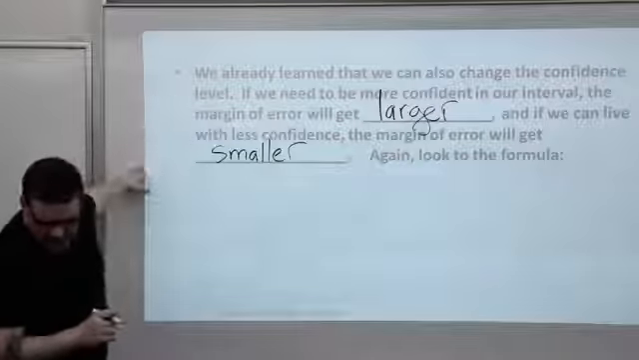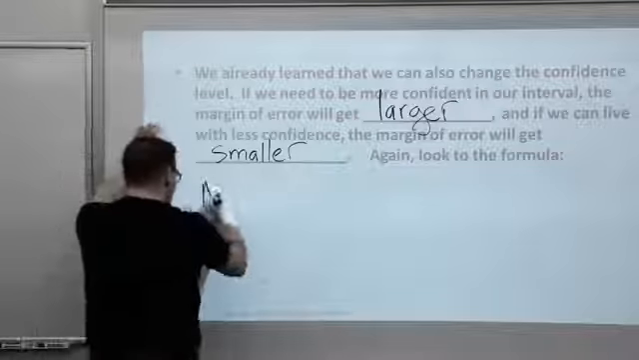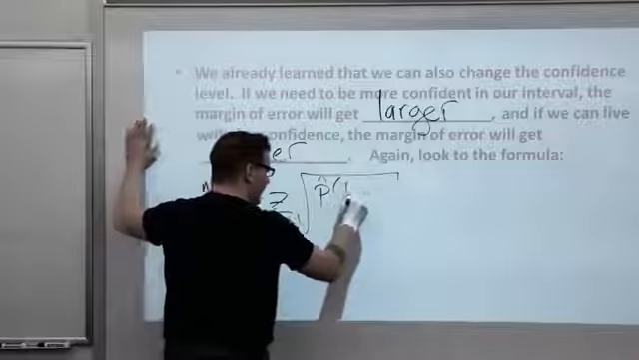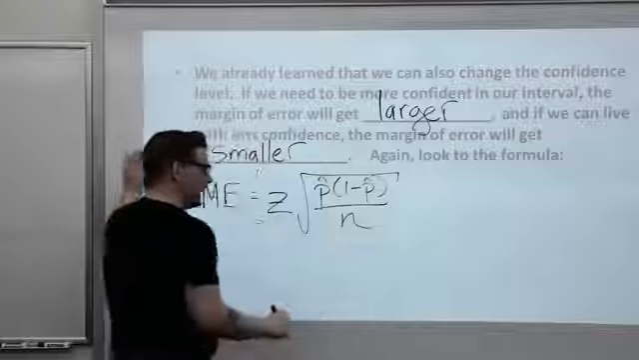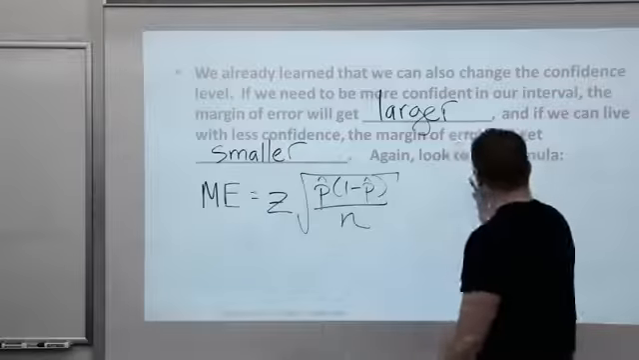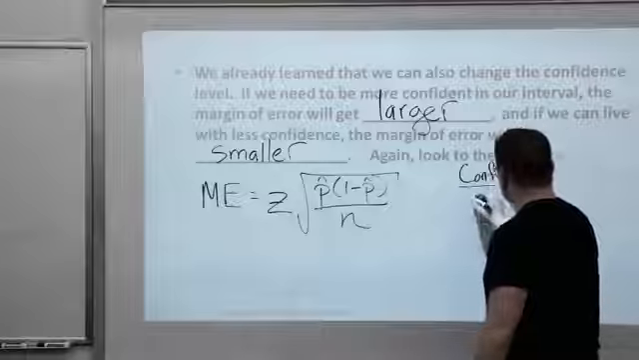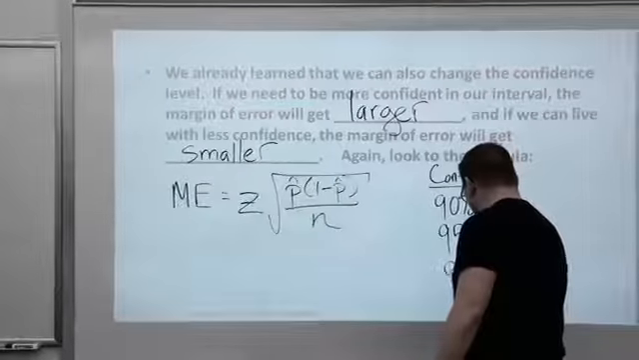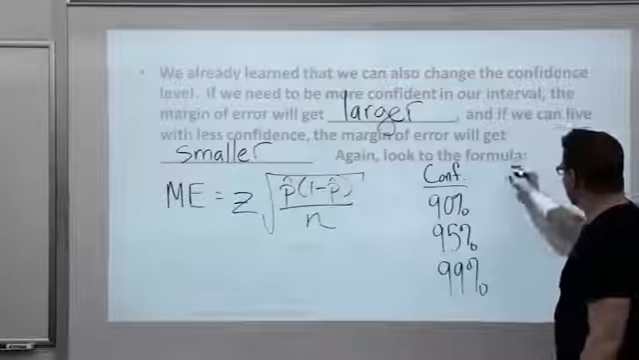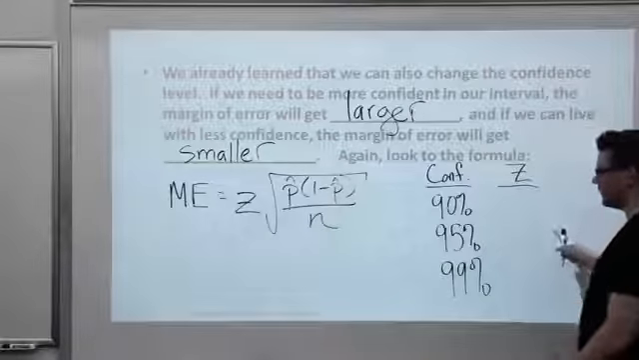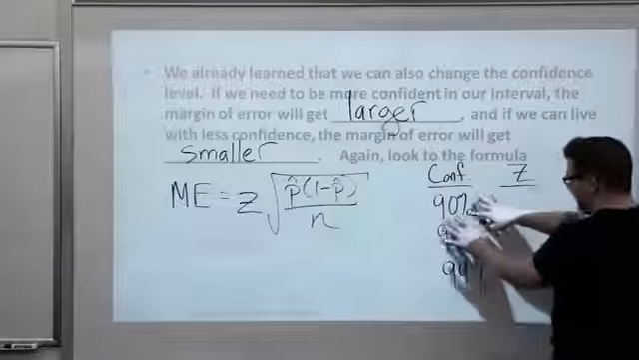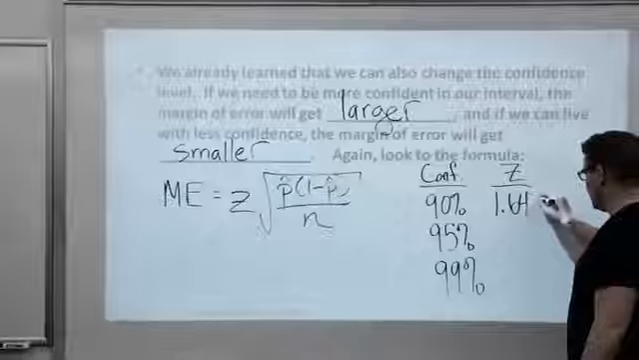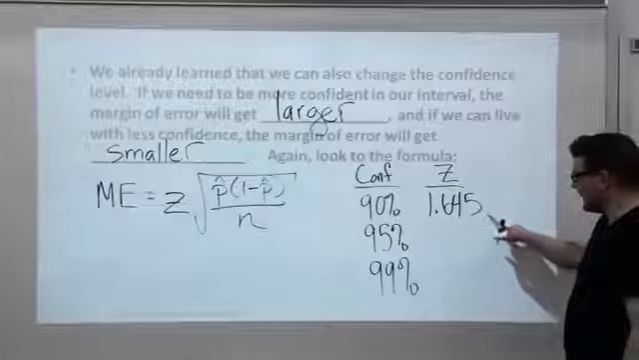It says again, look to the formula. Real quick, it's good practice. Here, margin of error was that Z number times the square root of P hat times 1 minus P hat all over N. I'll just recreate the table here. Confidence, the common ones are 90, 95, and 99. Those are the three common ones. And what would the Z number be? The Z is telling me, if I can live with being 90% confident, how many standard errors do I jump out? Typically, that one's given as 1.645.